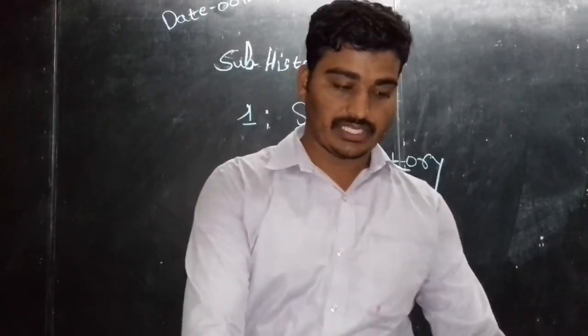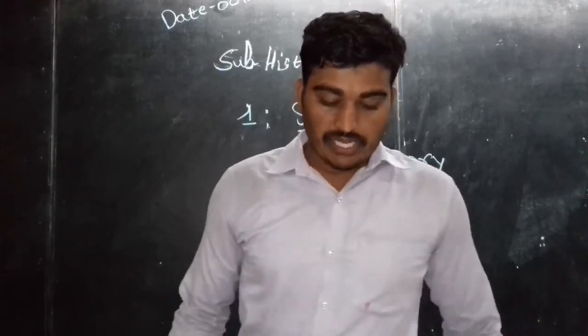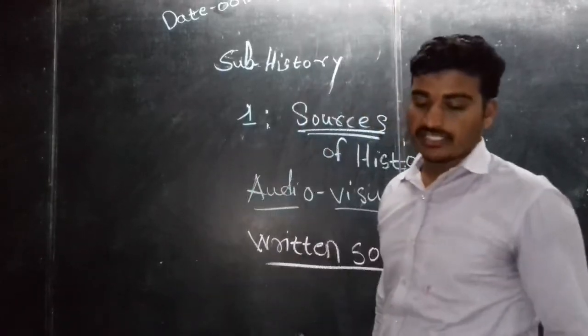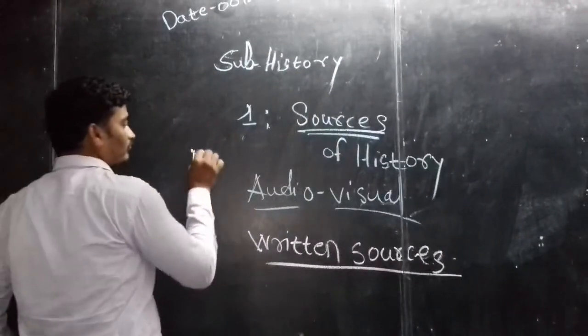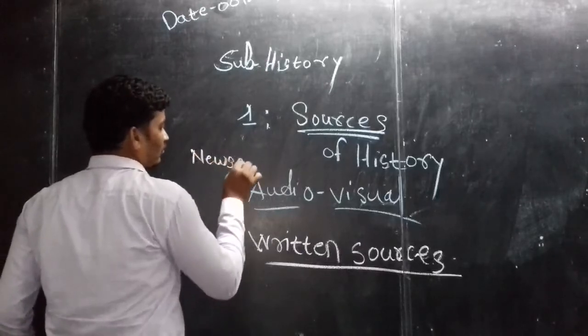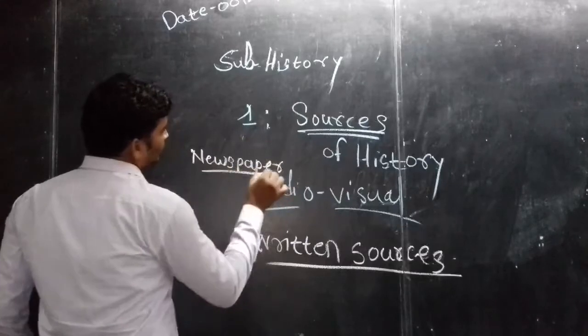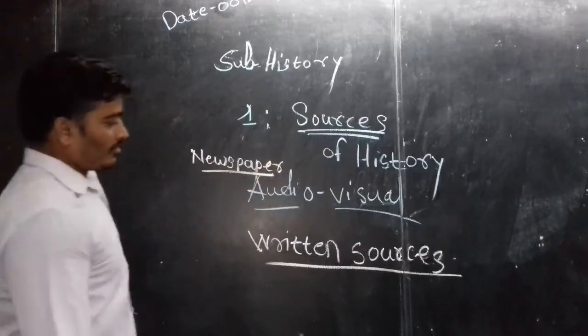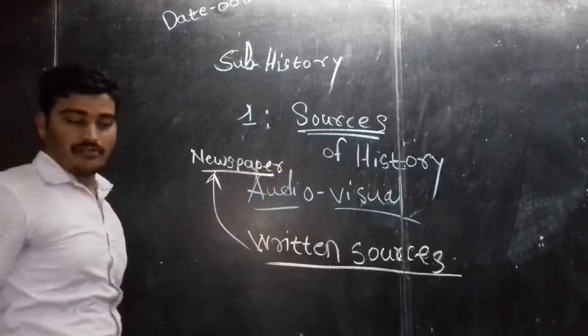The first point in written sources is newspaper. Newspaper is a written source.